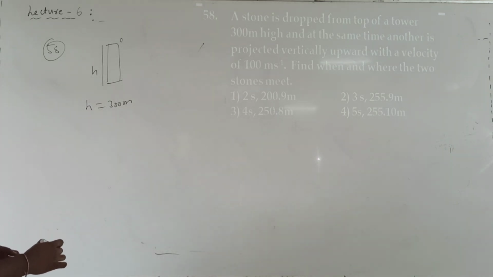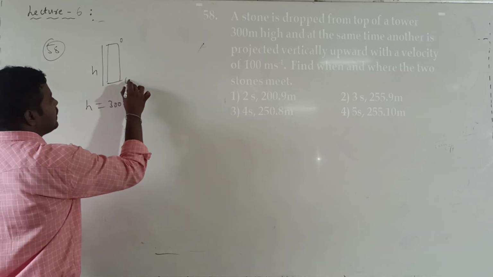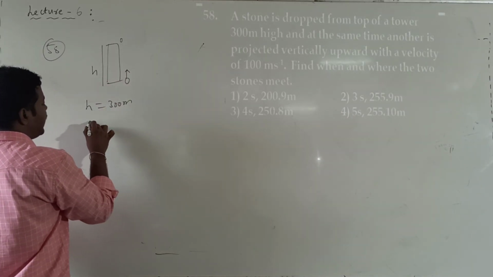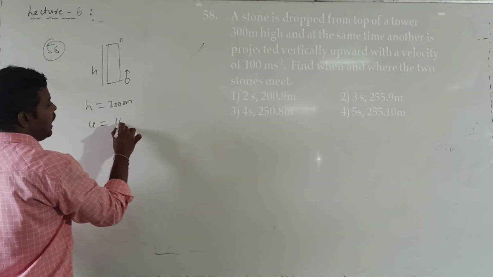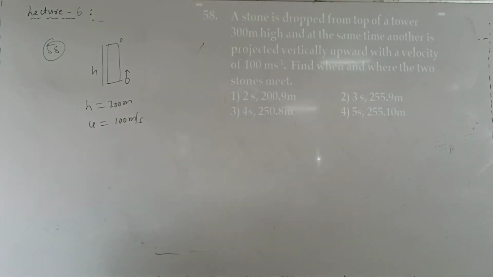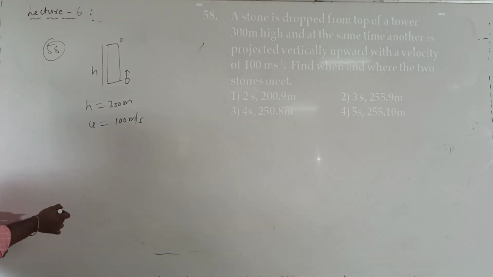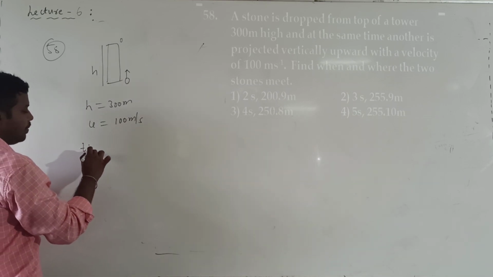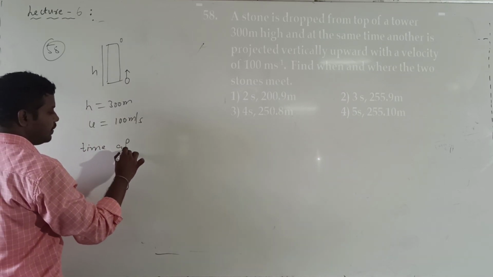Stone is dropped. Simultaneously, another stone is projected vertically with a velocity from the bottom of the tower. It is projected with a velocity also 100 meters per second. What they are asking us to calculate is, find when and where the two stones will meet. So we discussed it in concept directly. What is the time after which they meet?